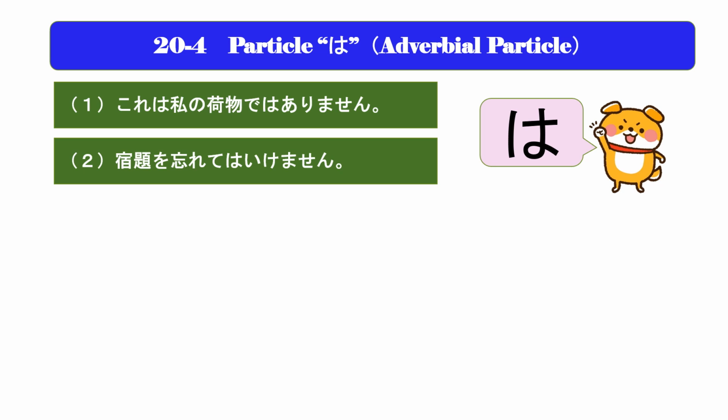For example, if you want to say, This is not my luggage, in Japanese, これは私の荷物ではありません。 You can find the particle wa in this collocation phrase for polite negation, ではありません。 If you need to say, Don't forget your homework, in Japanese, 宿題を忘れてはいけません。 You can also find the particle in this collocation phrase for prohibition, してはいけません。